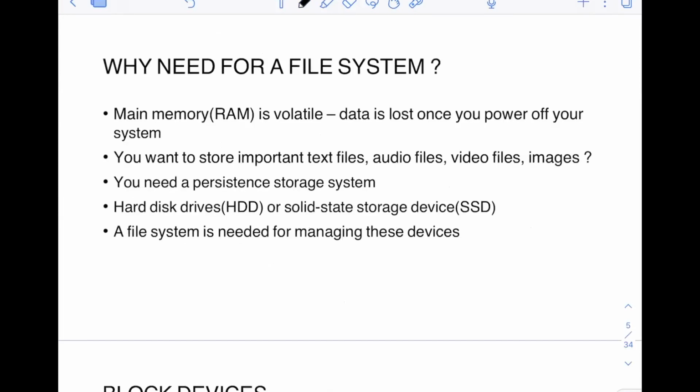But yeah, some of the concepts may be applicable to all the operating systems, right? The next question is, why the need for a file system? So what is the need for a file system? Why does an operating system need a file system?